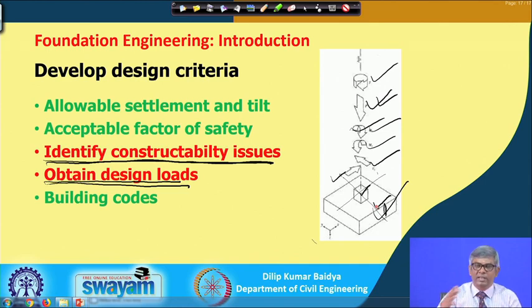Based on various studies on material and soil behavior, in civil engineering particularly, all design has to be done as per code, and the codal provisions have to be applied properly. Suppose you have got a certain amount of reinforcement from calculation, but the code mentions that you need a minimum of this much reinforcement, this many bars, and this minimum diameter. It may not be required as per calculation, but still you have to give it. That is called a building code. So finally, you have to provide as per building codes.